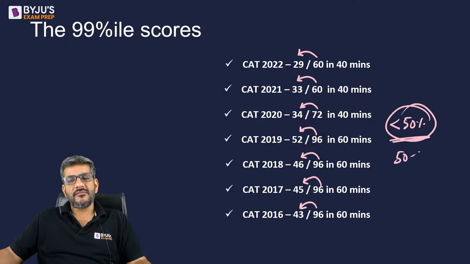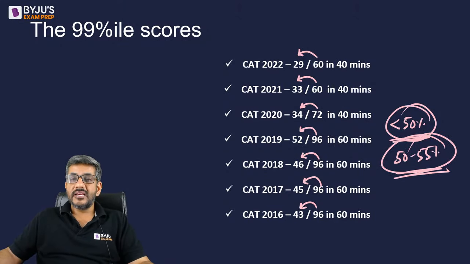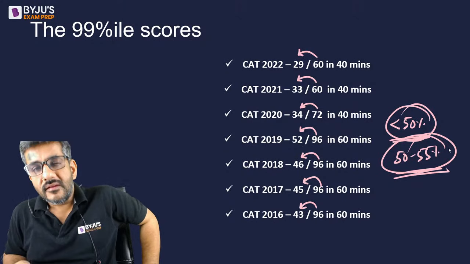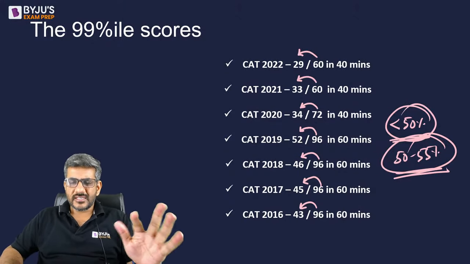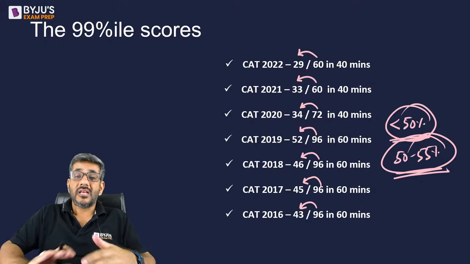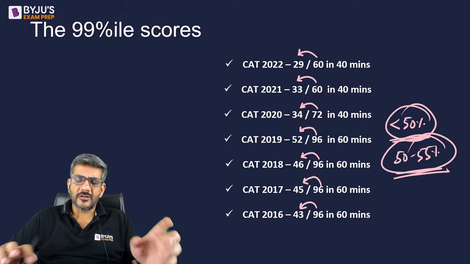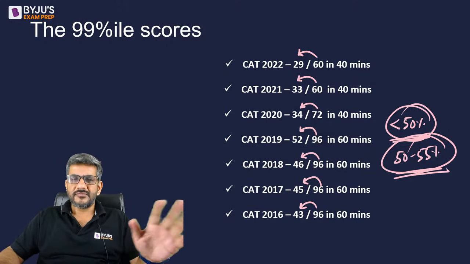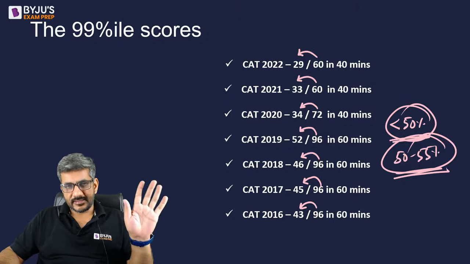तो इसीलिए मैं कह रहा हूं आप 50 से 55% का फिगर मान के चलिए. At this score, you would be getting a 99 percentile in your CAT exam. Okay, so you can say 2021 was an exception when paper was slightly easy as far as LRDI is concerned. लेकिन बाकी ईयर्स में अगर आप देख रहे हो, it is always around 50-55% at which you get a 99 percentile in your CAT exam.